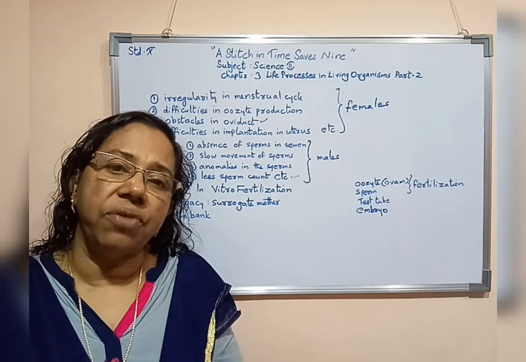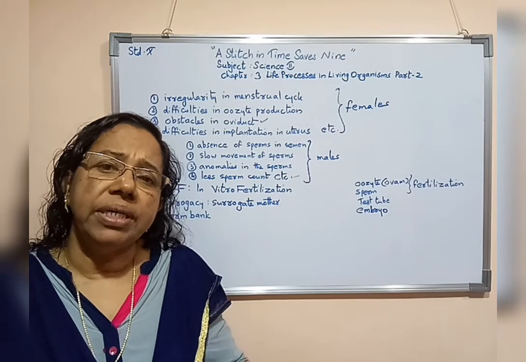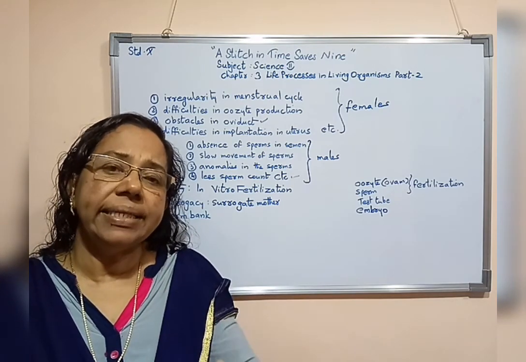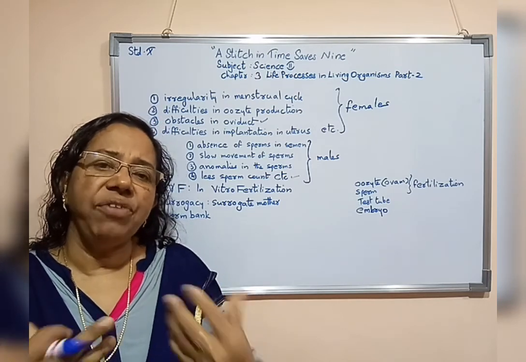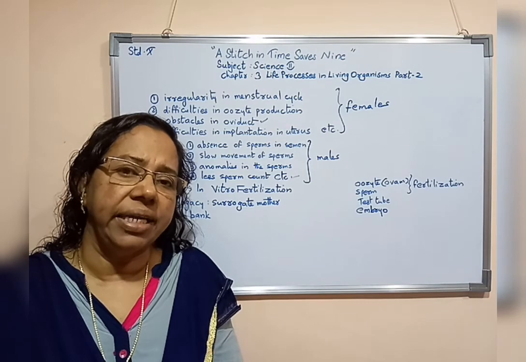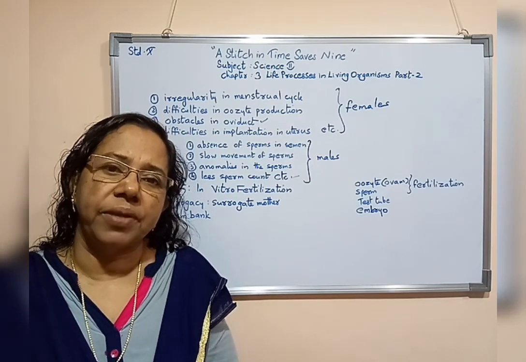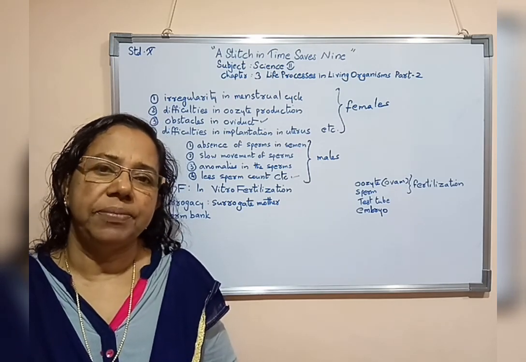After the formation of the embryo, the embryo is implanted inside the uterus of the woman, allowing that lady to carry the child and deliver for them. So this is the use of sperm bank. Thank you.